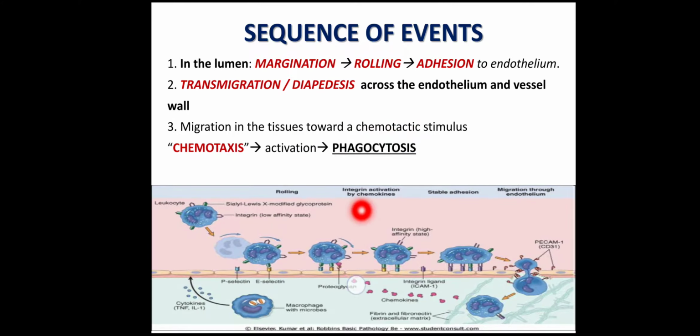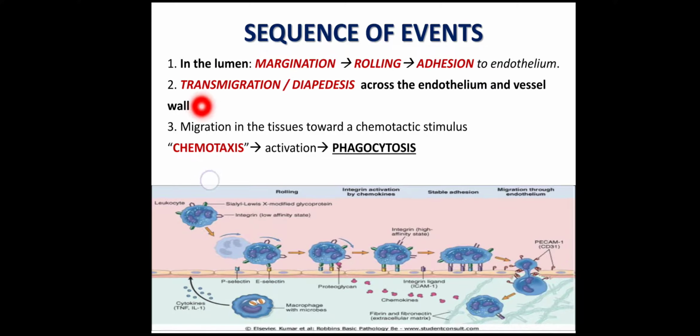This is followed by rolling, which is the weak interaction of the WBCs with the endothelium, in which they transiently adhere to the endothelium and then detach and again adhere. So, resulting in the rolling of the WBC on the vessel wall. And then comes adhesion. So, this is the third event in which the WBC firmly adheres to the endothelium at a site where it has to transmigrate through the blood vessel in the extravascular space. So, this is the third event.